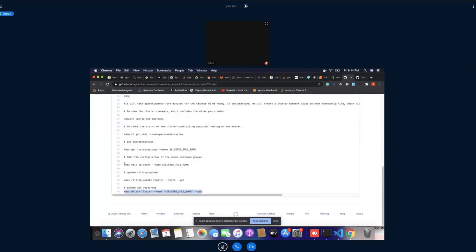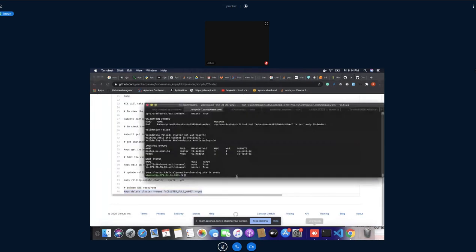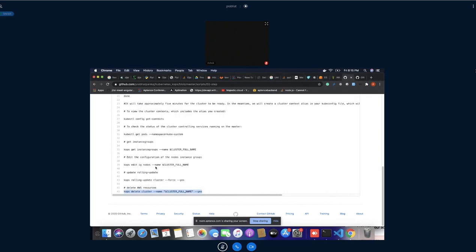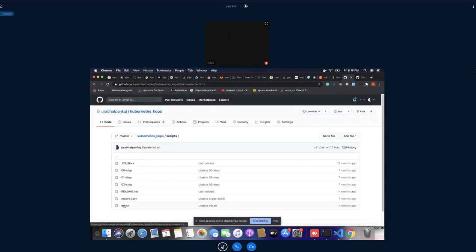Using this method, can you see, edit configuration means sometimes you may have to change your node, sometimes you may have to change your master node. Okay. So, see, this is the step.